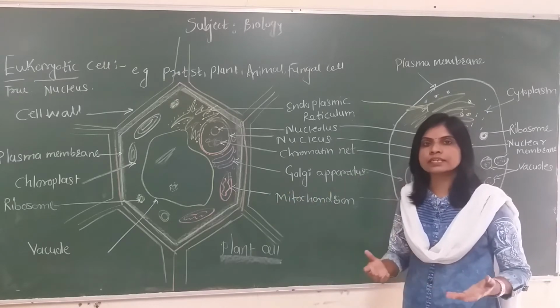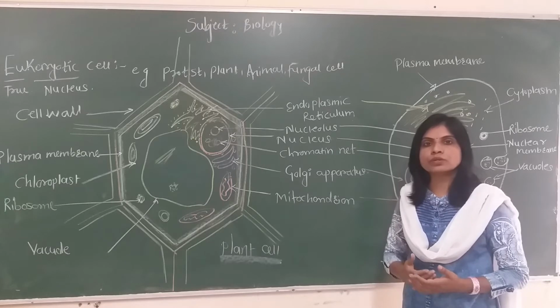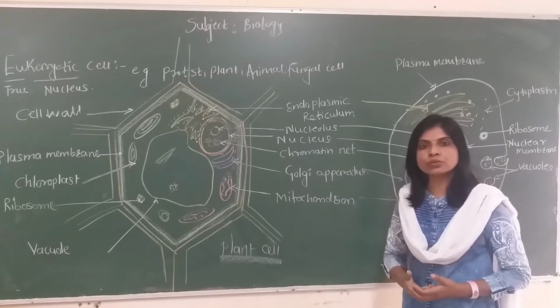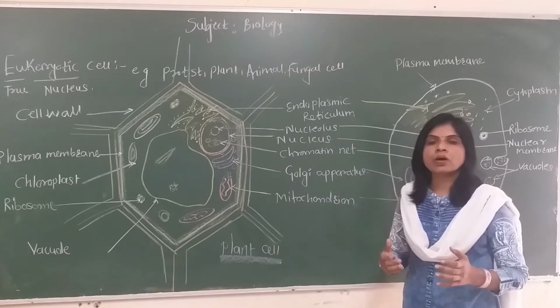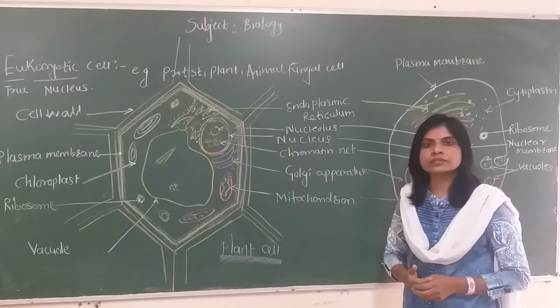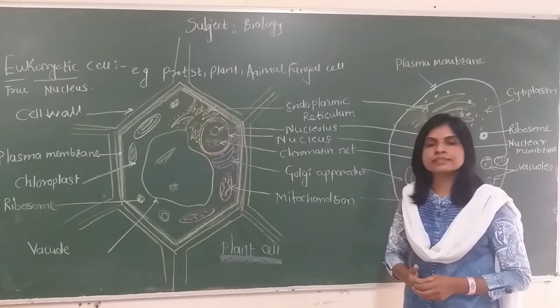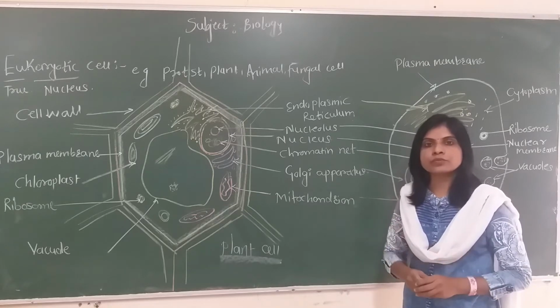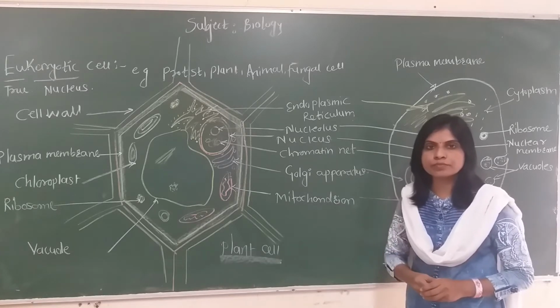In both, the cell is eukaryotic, having a true membrane-bound nucleus, and all the membrane-bound cell organelles are freely scattered in their cytoplasm. What exactly is the difference between the eukaryotic cells seen in plants and animals, we'll discuss here briefly.